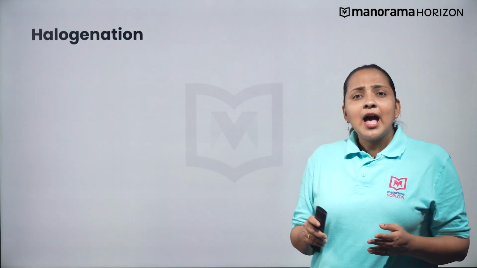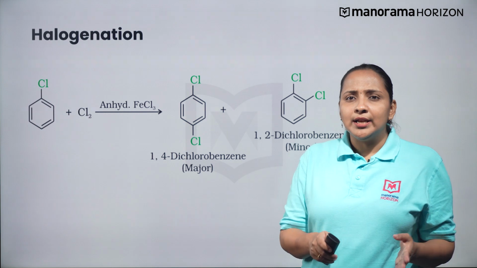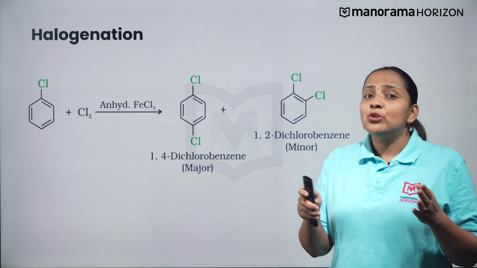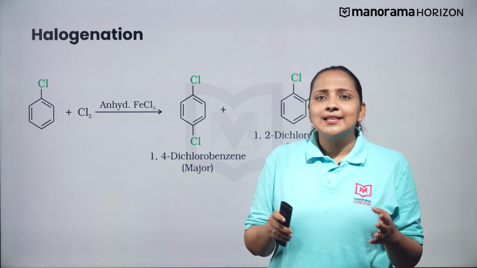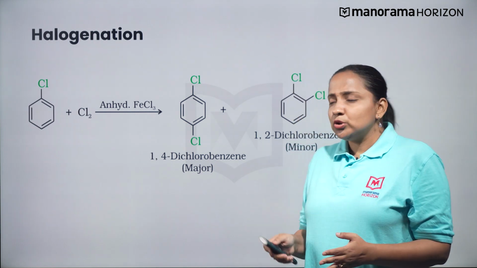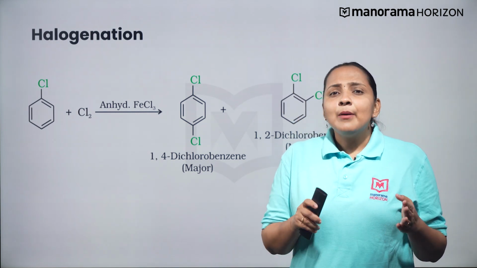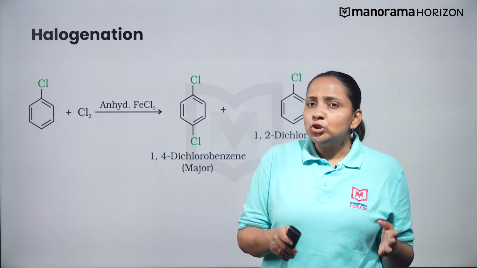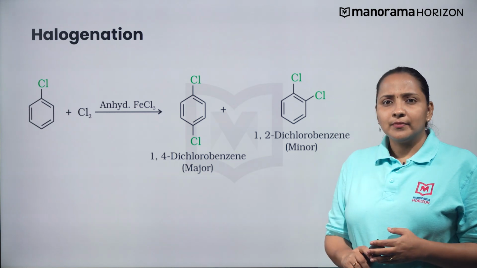For example, halogenation occurs when haloarene reacts with chlorine in the presence of a Lewis acid, that is ferric chloride. Here, the chlorine molecule acts as an electrophile and will attack the electron-rich ortho and para positions. However, the para isomer will be the major product and the ortho isomer will be the minor product of the reaction.